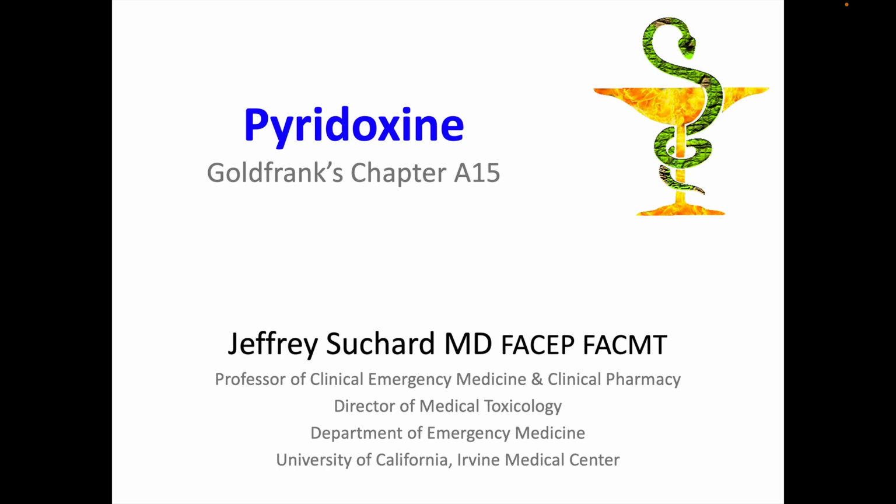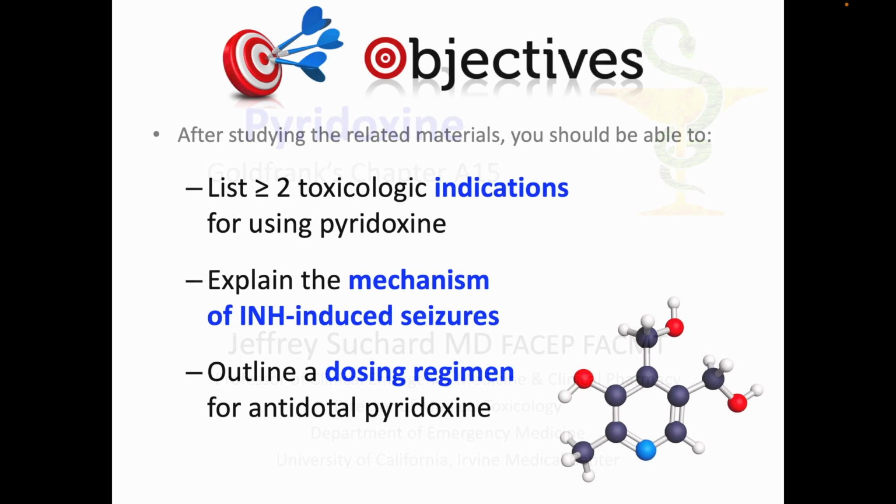This video discussion is about pyridoxine, corresponding to Antidotes in Depth Chapter A15 in Goldfrank's Toxicologic Emergencies. The learning objectives for this session are that you'll be able to list at least 2 toxicologic indications for using pyridoxine, explain the mechanism of how isoniazid toxicity induces seizures, and outline a dosing regimen for antidotal pyridoxine.